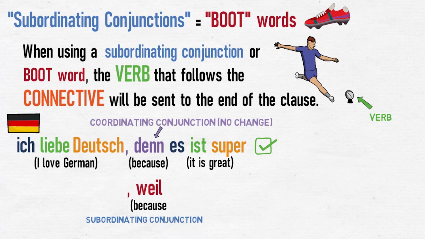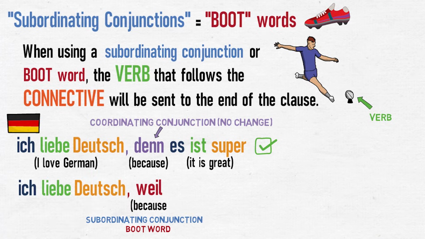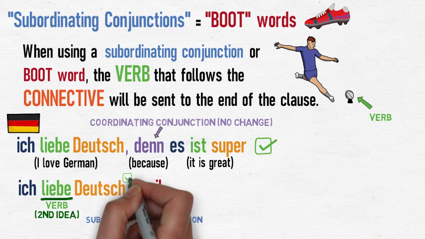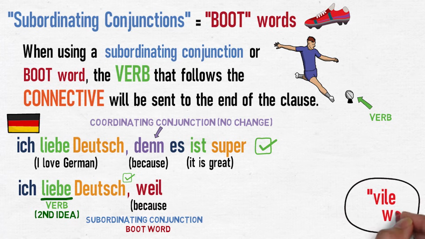Weil is a subordinating conjunction, or boot word, so when it's used, it will send the next verb to the end of its clause. In the sentence Ich liebe Deutsch, liebe, love, is the verb. It's the second idea, and nothing's affecting it, so that clause is absolutely fine. When I introduce weil, particularly to younger students, I tell them to call it weil, who is this evil creature who hates verbs, and is always looking towards the end of the clause. As soon as he sees a verb, he wants to kick it.